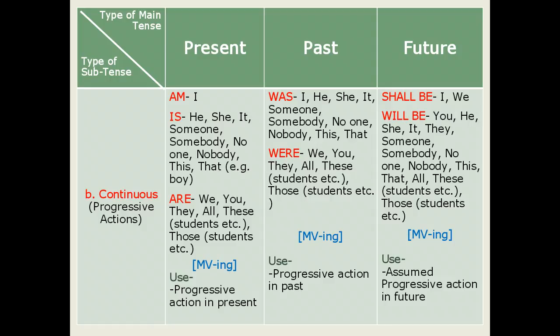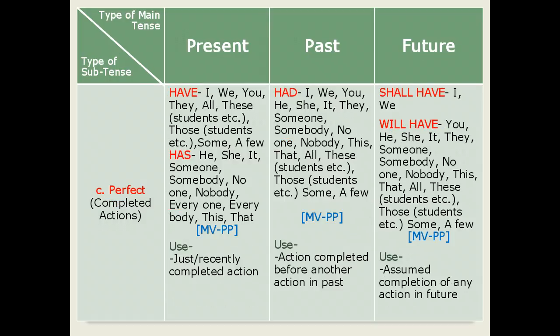After this, let us move ahead for the third subtype of each main tense, that is perfect tense. Perfect tense is used for completed actions.